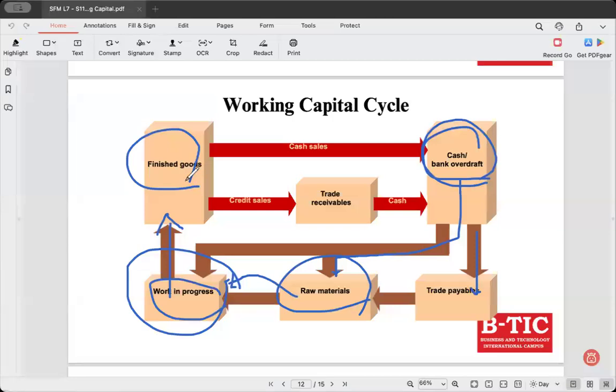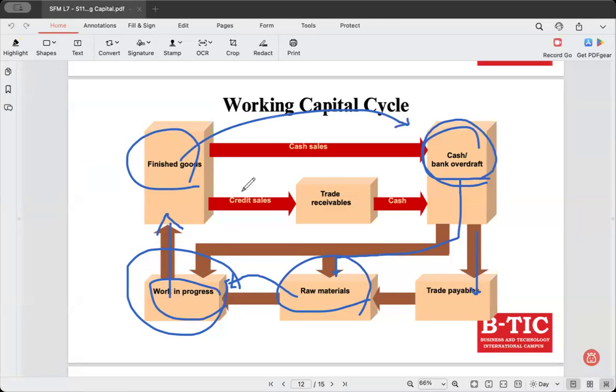So again, you have two options. One, or the first option, cash sales. What does cash sales mean? Cash sales means you sell and you get the cash from the customer then and there.